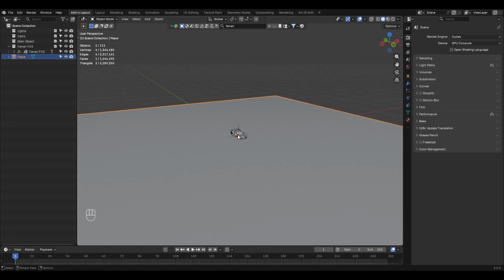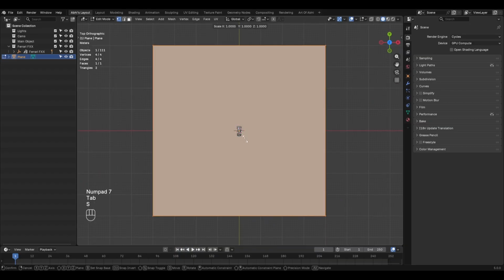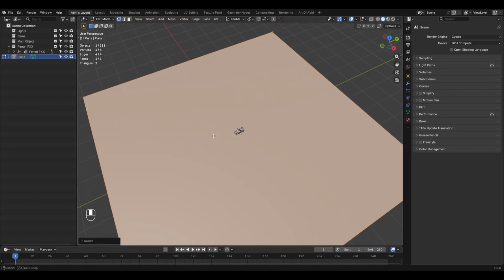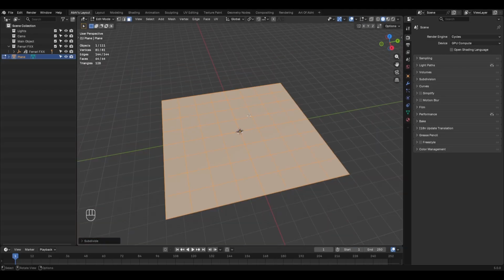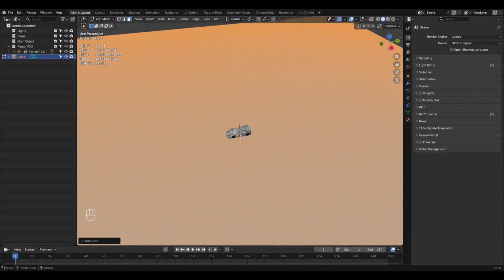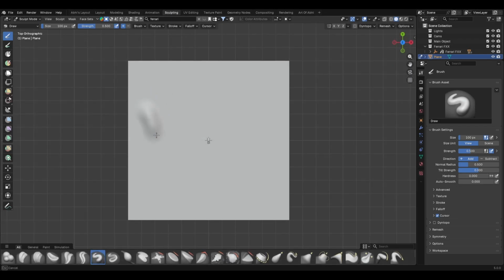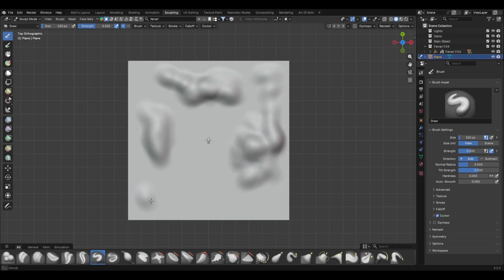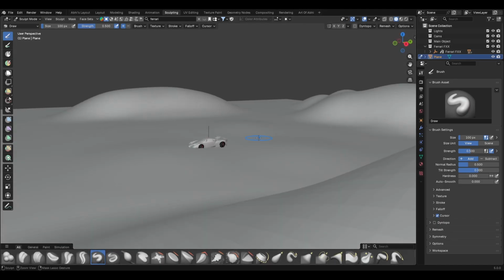Once the vehicle is downloaded, select the ground plane and increase its scale slightly, making it a little larger, something like this. Then, while still in edit mode, right click and choose subdivide. Repeat this a few more times until you have enough geometry to sculpt the terrain, something similar to this. Next, move to sculpting workspace, then left click and drag on the plane like this to increase the height of the terrain around the vehicle. And this is how we can create the terrain around our vehicle.